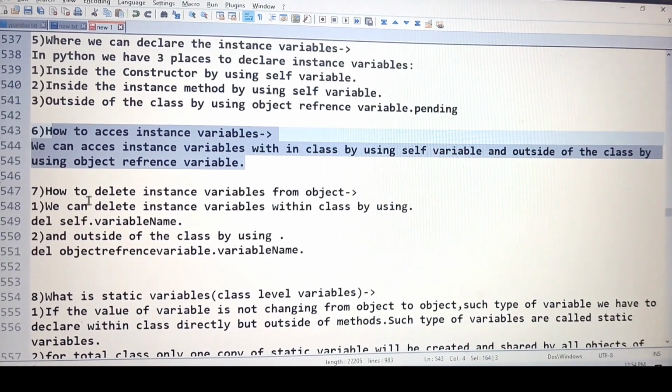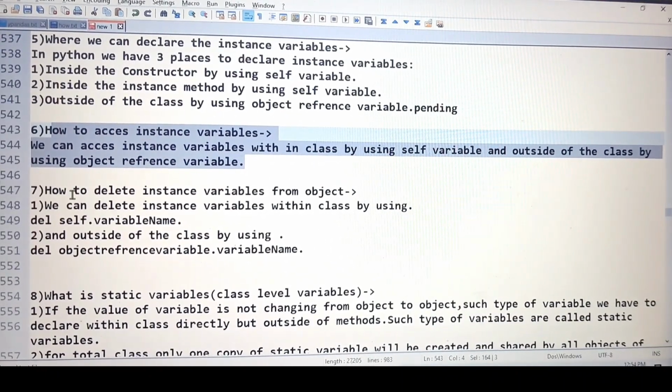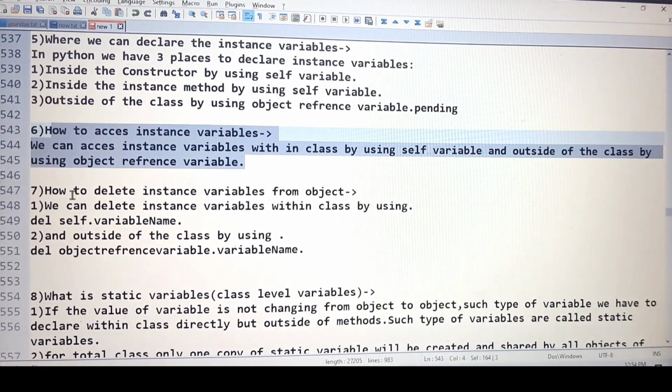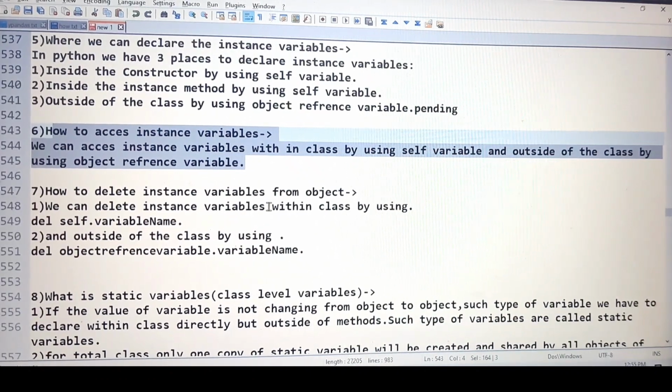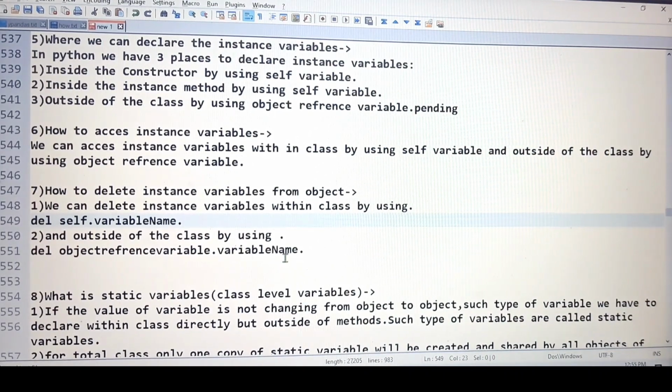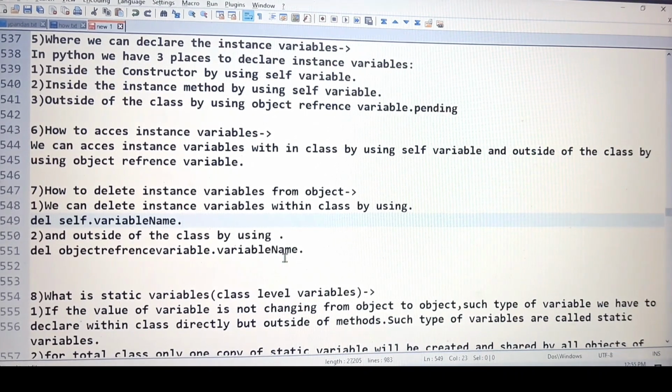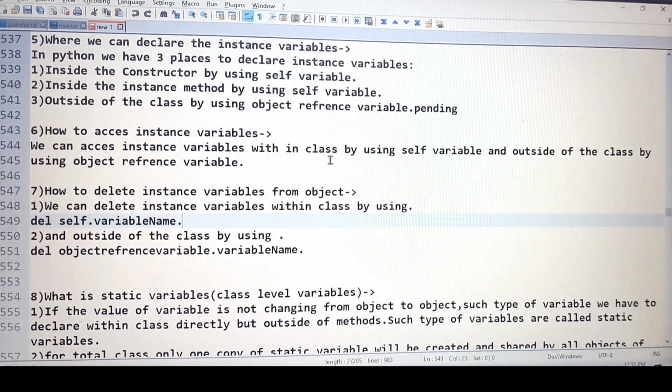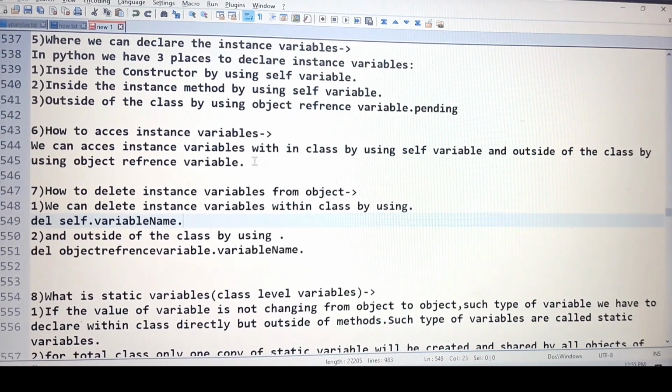Then the question comes to mind: how to delete the instance variable? People might be thinking about that. We can delete the instance variable within a class by using del self dot variable name, and outside of the class by using the object reference variable. It is very similar to accessing the instance variable, because inside the class we use the self variable.